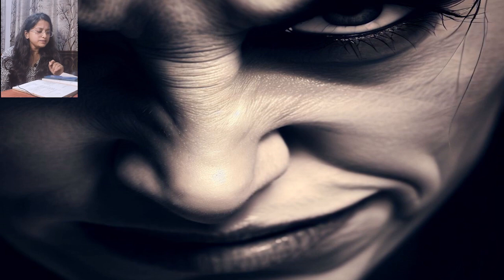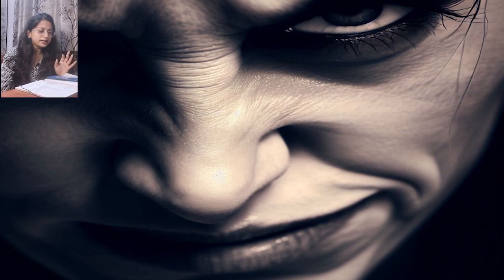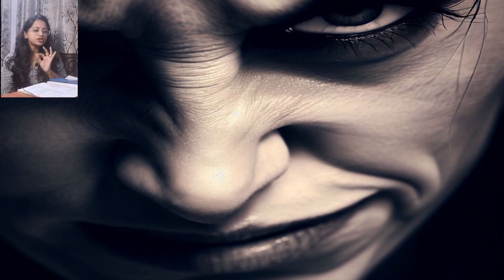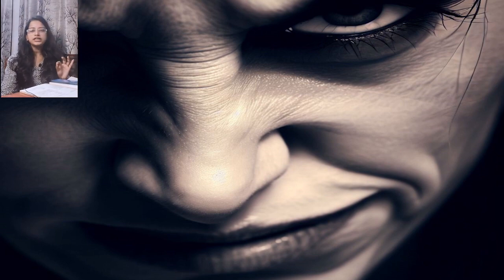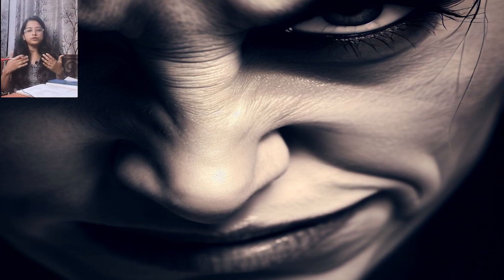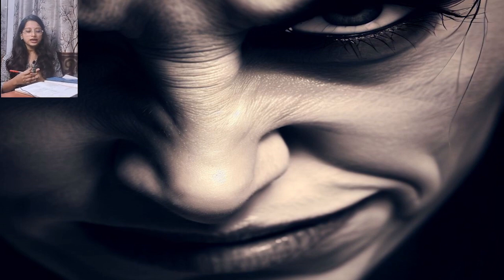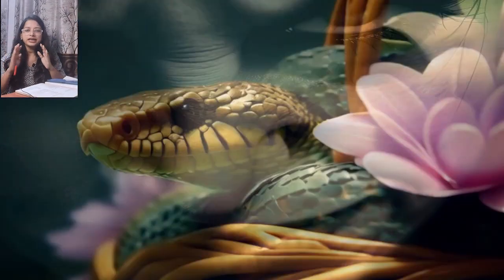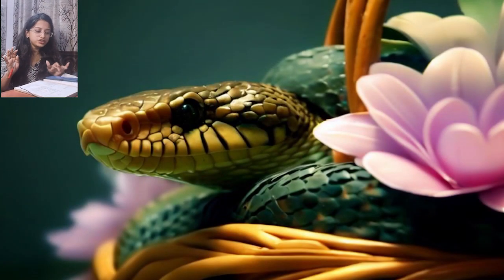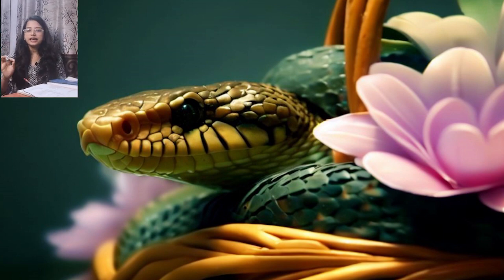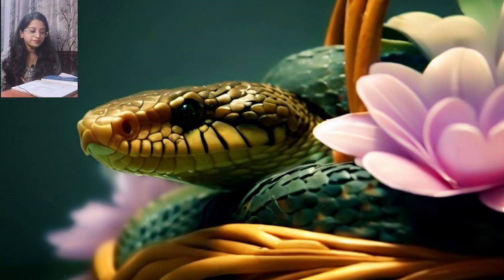Macbeth: "I am settled, and bend up each corporal agent to this terrible feat." Corporal agent means, previously I was under stress. My hand, my mind was not working properly. I did not want to commit this murder. But now my hand, my mind, every part of my body, every corporal agent, is ready for this terrible feat. That means he is ready to carry out this action of murder.